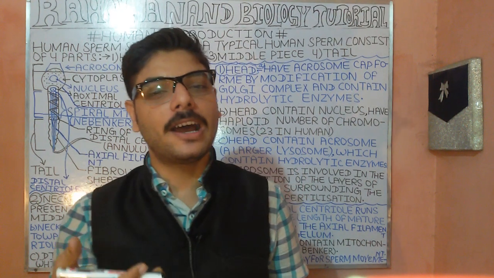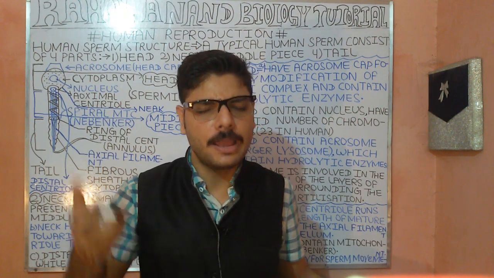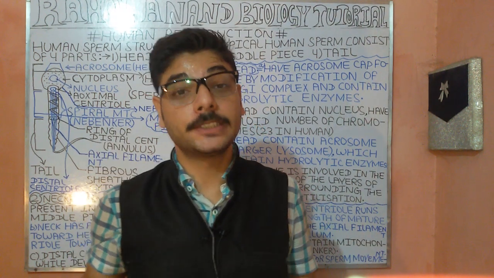Now we have another component. Here we have understood the term. So we have the centrioles. What are actually the centrioles?